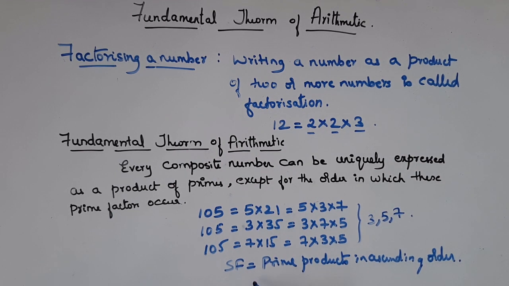In this case, ascending order is 3 into 5 into 7. So now if you have the prime factors more than once, then you have to write in terms of powers. That we will see in the next example.